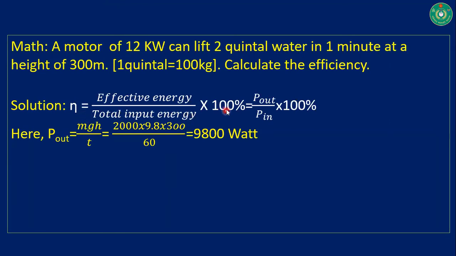Efficiency is equal to P output divided by P input into 100%. Now P output is equal to mgh divided by T. Now we are getting the value of P output after putting the value of mgh divided by T, and it becomes 9800 watt, and P input is equal to 12000 watt because it is given in our math, and it is input power, that is 12 kilowatt. 12 kilowatt is equivalent to like that.